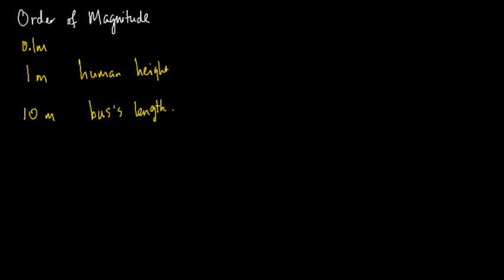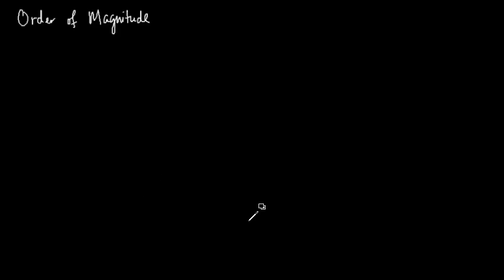So let me start off by looking at some examples. In fact, I'll start from the smallest. Let me start from something that is really small. Let me start from an atom. So how small is an atom? Now an atom is typically of the order of, you see that you have learned how to use the word order, right?